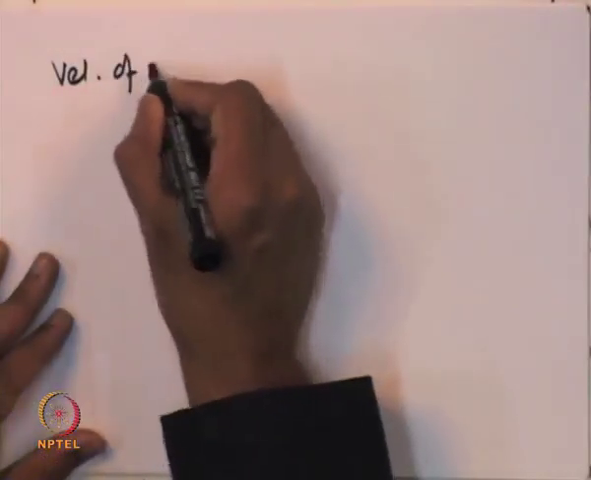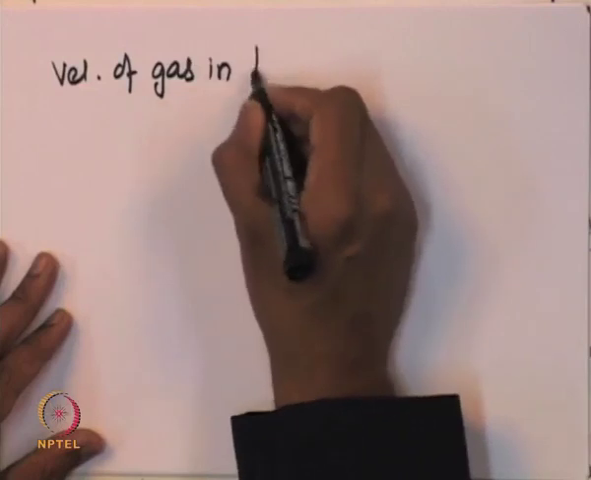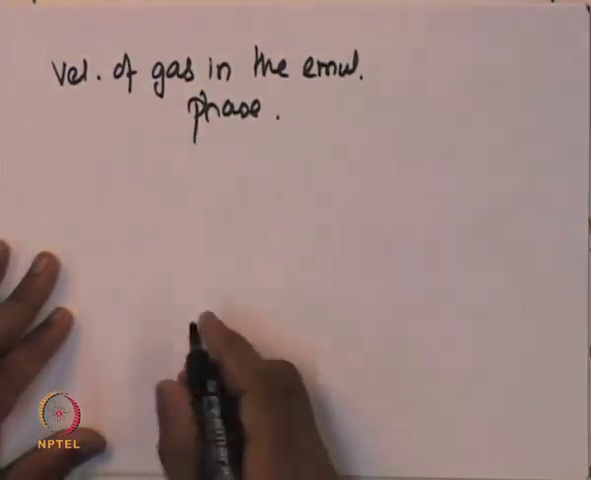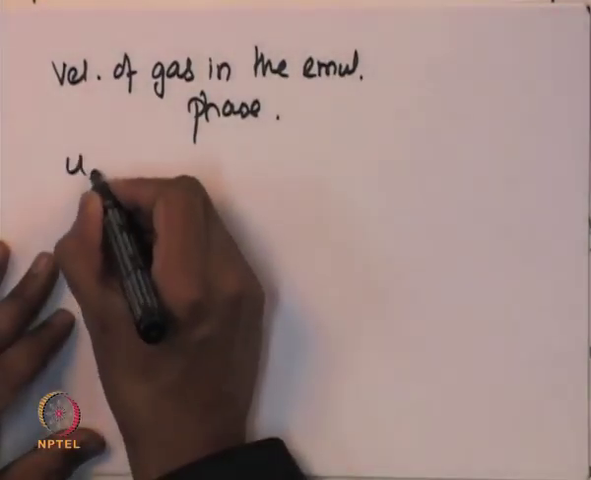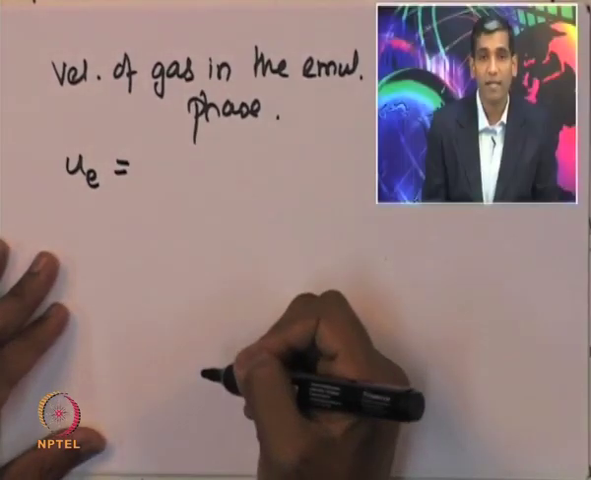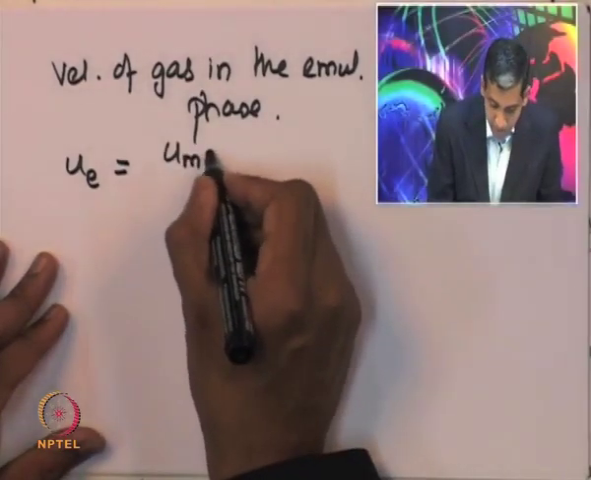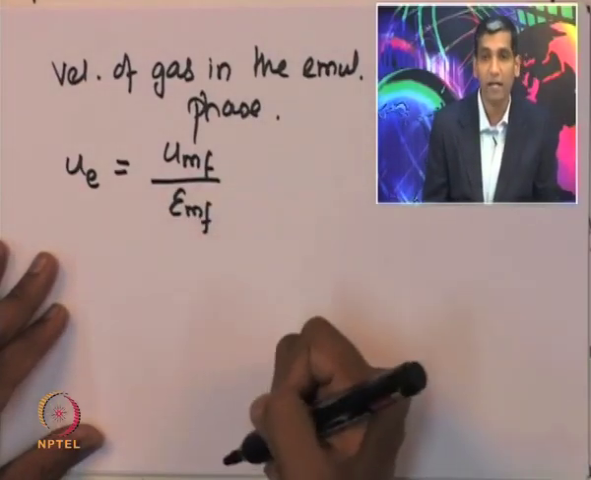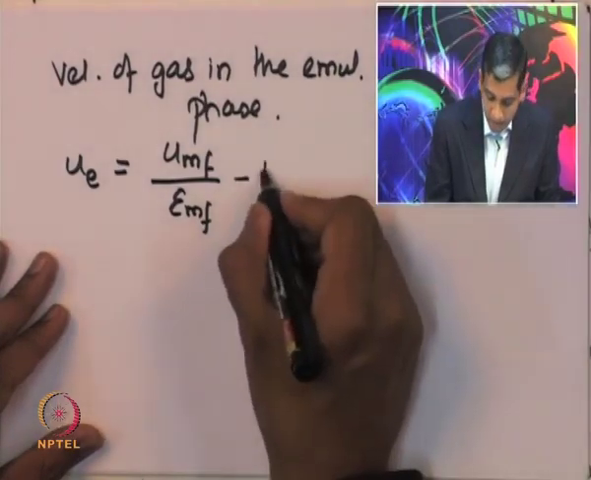So with these assumptions, let us look at how to estimate different parameters and quantities, and also find out how to design these fluidized bed reactors. The first step is to estimate the velocity of gas in the emulsion phase. If UE is the velocity of the gas in the emulsion phase, it is typically given by the minimum fluidization velocity UMF divided by the porosity of the bed under minimum fluidization conditions, minus US.